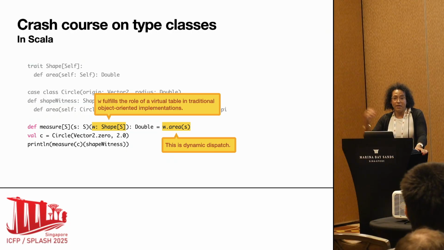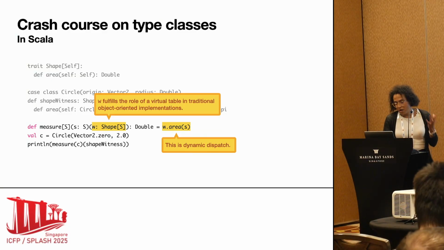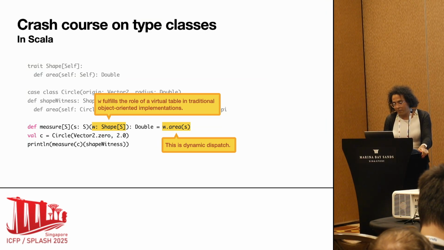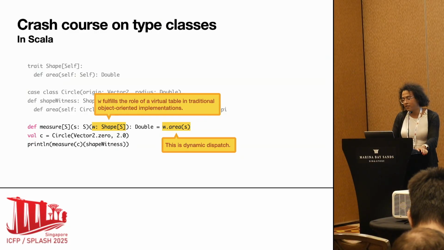Now, how can I apply this in a generic function? Well, I can create a simpler function than the total area one, measure, that is just applying the area of a shape. So it's a generic function, but it's no longer using bounded polymorphism. Instead, I'm just taking one generic parameter, and I'm taking two arguments. One is the shape, and one is this additional side object that contains the method I'm interested in. And then I can just apply this method on the shape that I want. So this is nice and all.